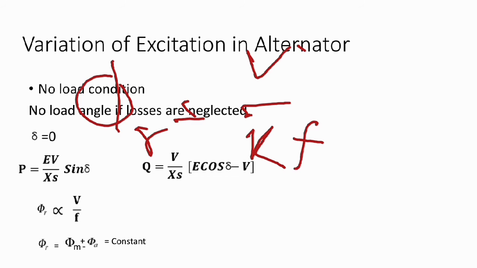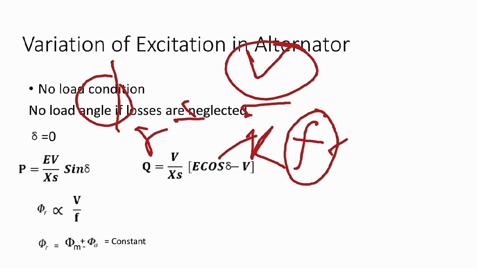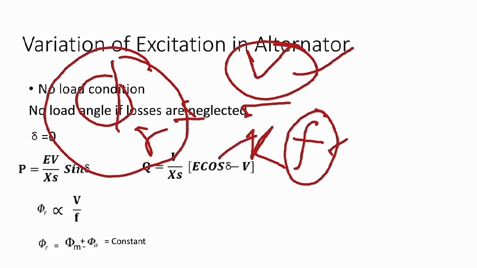V is constant due to the infinite bus system we connected, and frequency is also constant because of the infinite bus. So in that case phi r should be constant. Our main objective is to maintain the resultant flux constant. This is our main motive in the variation of excitation.